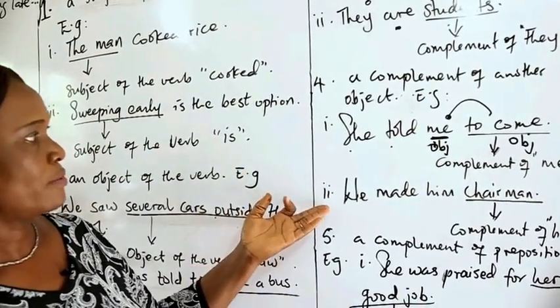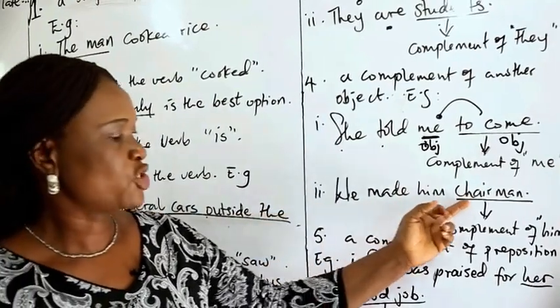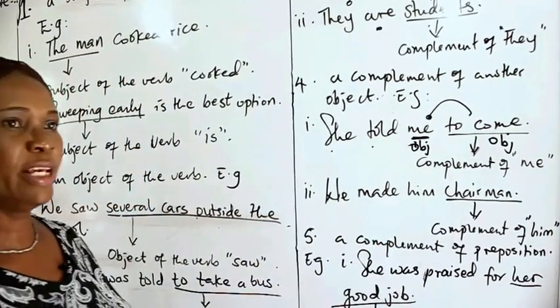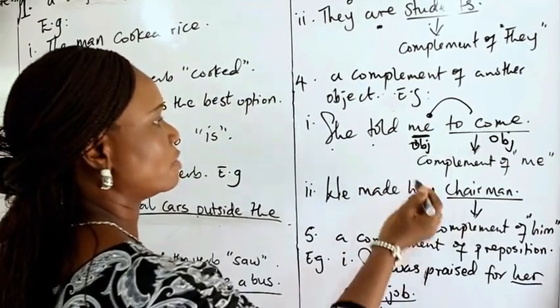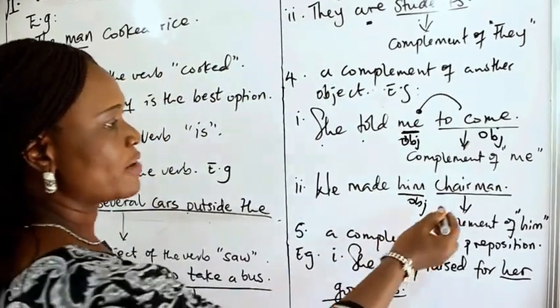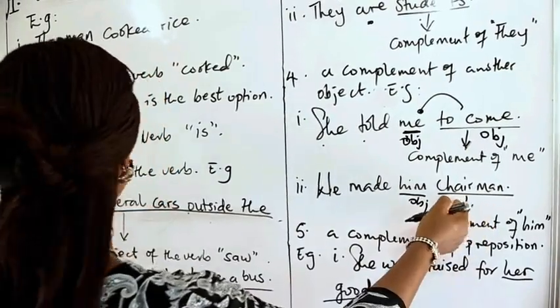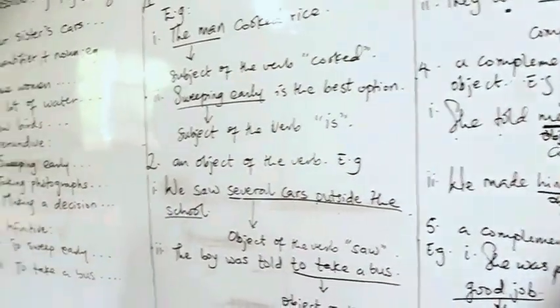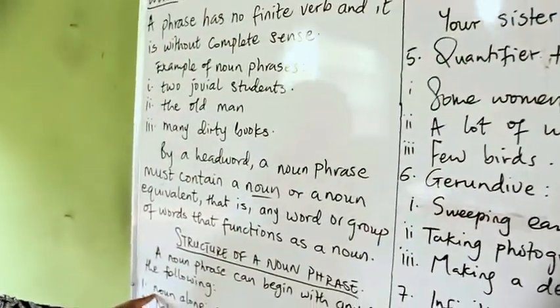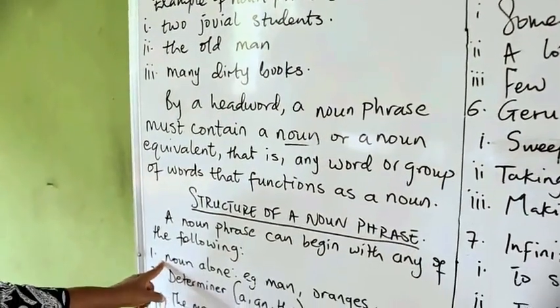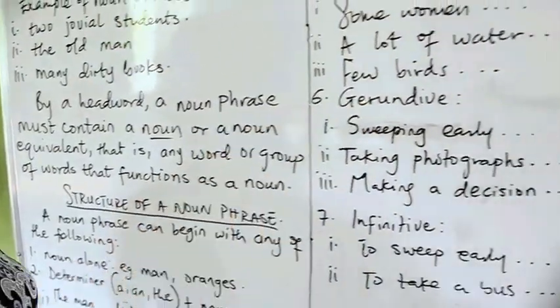Another example for number 4: we made him chairman. Him is an object pronoun, as we have said before, just as me. And we have another object, a noun. Remember that we said that a noun phrase can start with a noun alone. Chairman is a noun on its own.